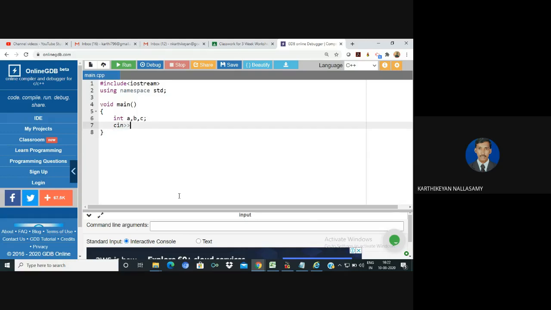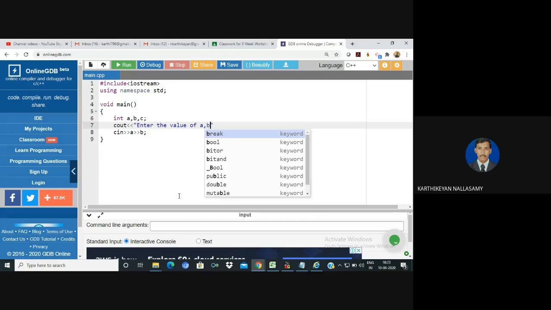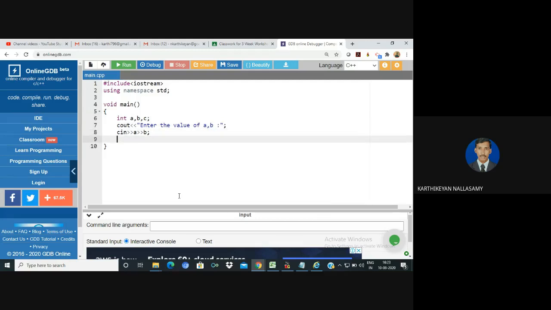I'm going to read the values of A and B, reading two values. Then I'm going to perform a division operation. This is for easy understanding. So the result is equal to a divided by b.